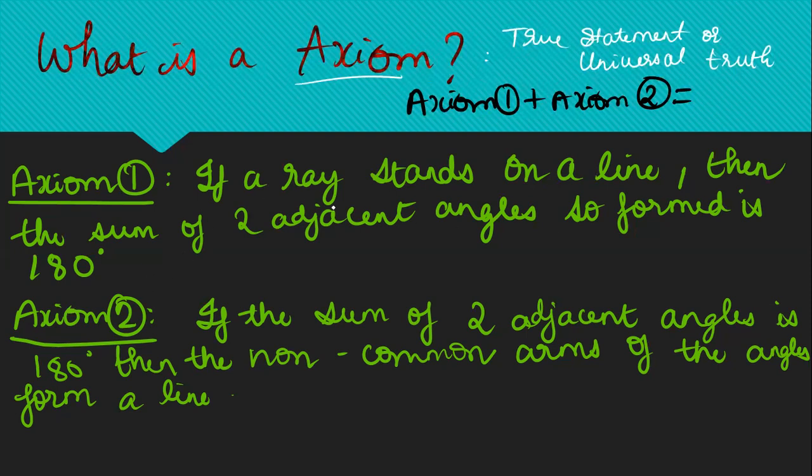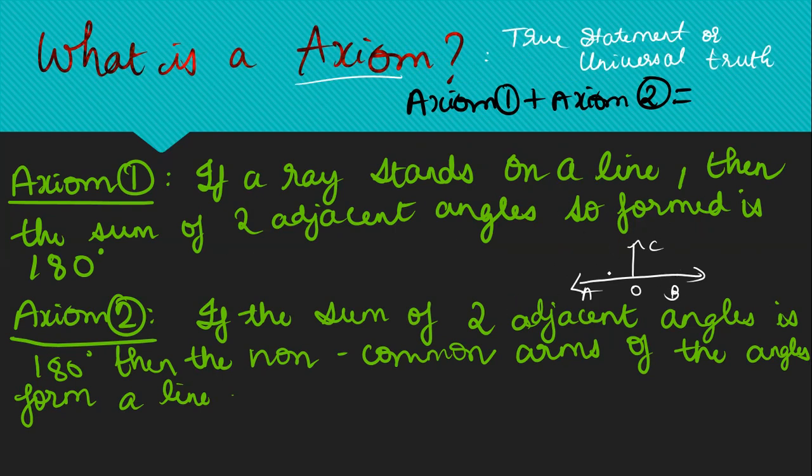What does axiom number 1 say? If a ray stands on a line, okay, let me use a laser pointer. If a ray stands on a line, then the sum of two adjacent angles so formed is 180 degrees. Let's understand this statement through an example, or we'll just write it down in figurative language. Now look here, if a ray stands on a line, let's say we have a line AB and a ray stands here, let's say OC. Okay, we have a ray that stands on a line.